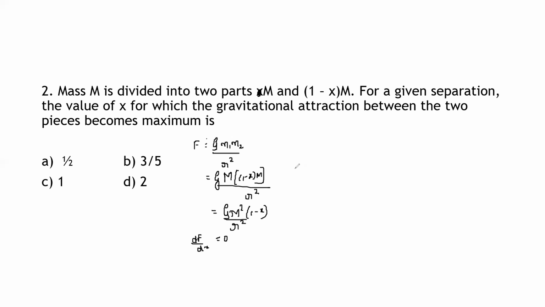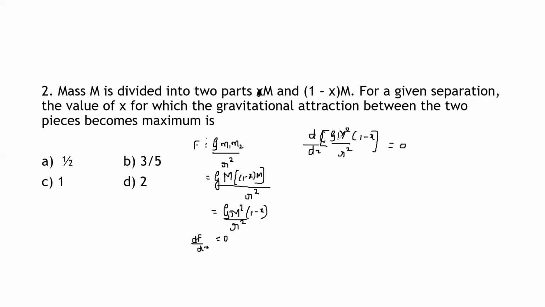Therefore, the equation becomes d by dx of bracket G M square into x into 1 minus x, divided by R square, entirely in the bracket, is equal to 0.